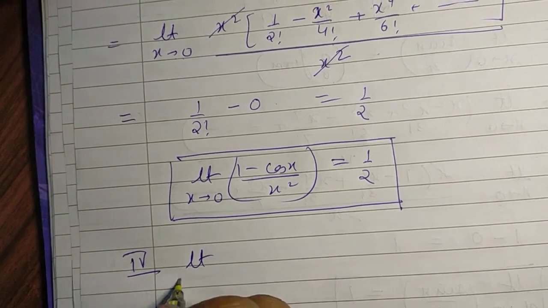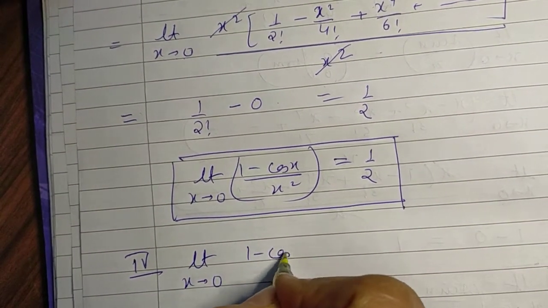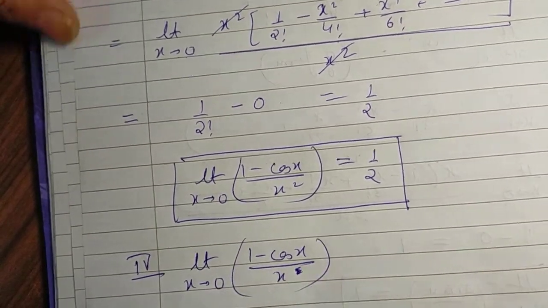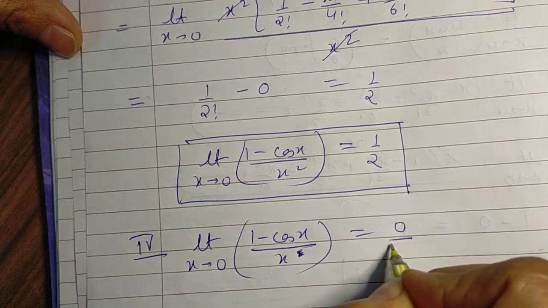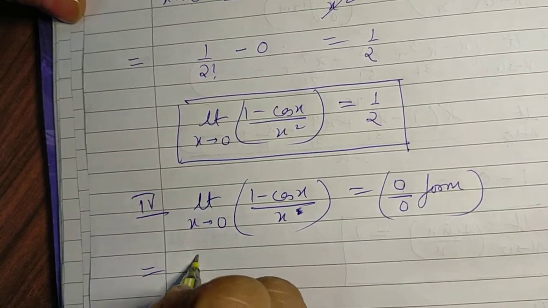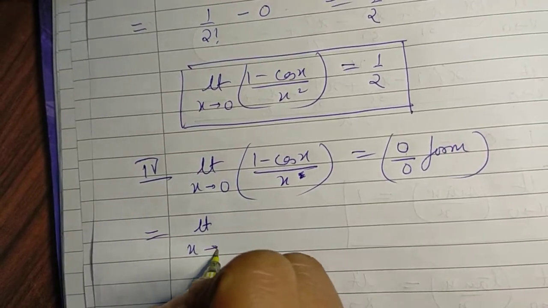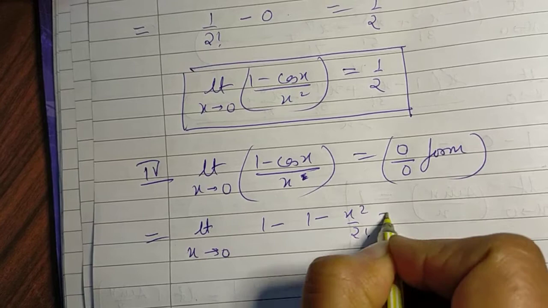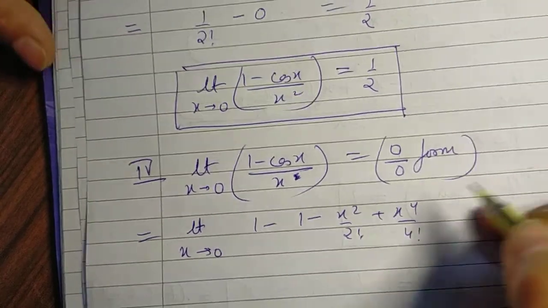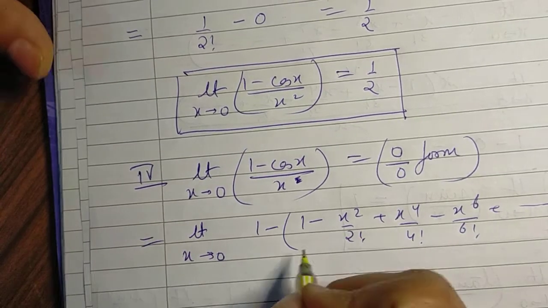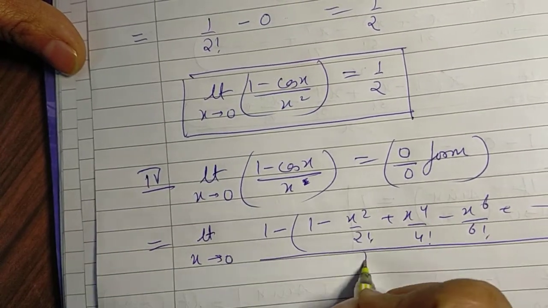Now a similar result is 1 minus cos x over x. Now in this case, this is also 0 by 0 form. Again, we substitute the series expansion for cos. 1 minus, open bracket, 1 minus x squared over 2 factorial, plus x^4 over 4 factorial, minus x^6 over 6 factorial, and so on, whole upon x.